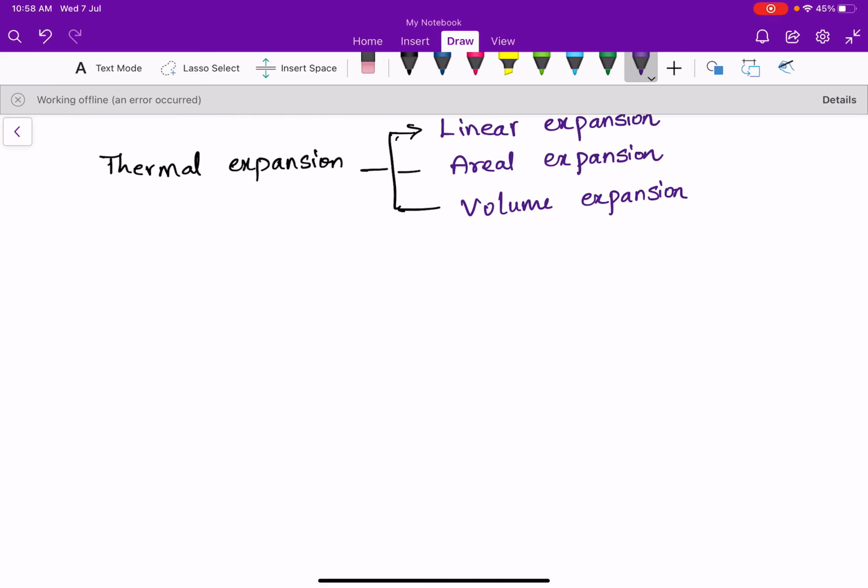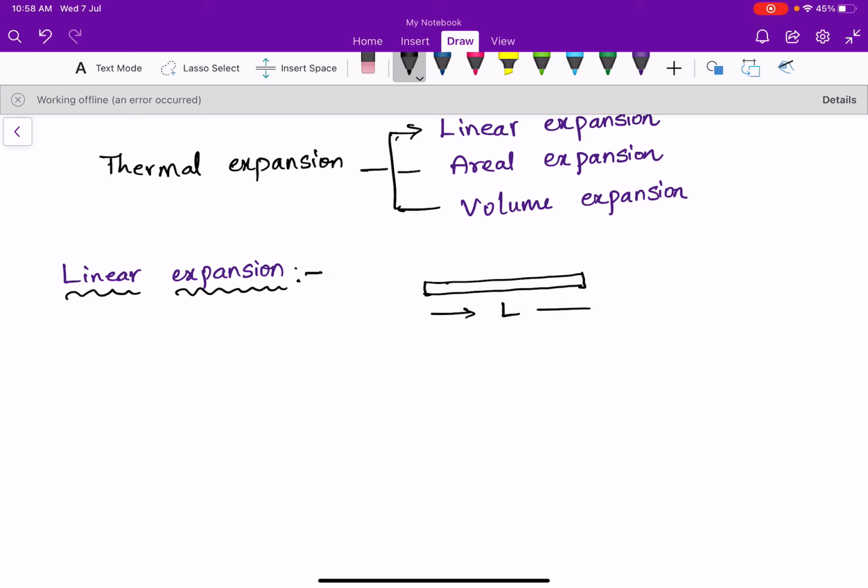Now I am going to discuss linear expansion in the beginning. In linear expansion, the length of the body changes as temperature increases. Here I am taking a rod whose initial length is L, or L1.